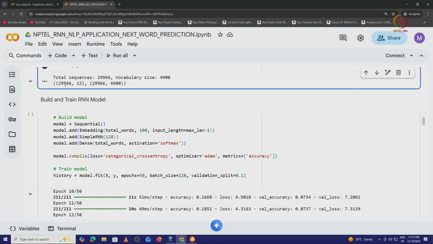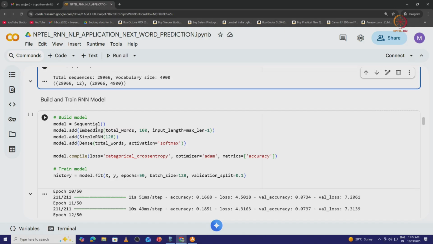So we build and train the RNN model. Since we are dealing with text data, there is one extra layer to be added, which is the embedding layer. Apart from that, the rest of the layers remain the same because we have to stack the layers linearly. So we need the sequential model, the simple RNN, and we are considering 128 neurons here, which is the dense layer neurons.